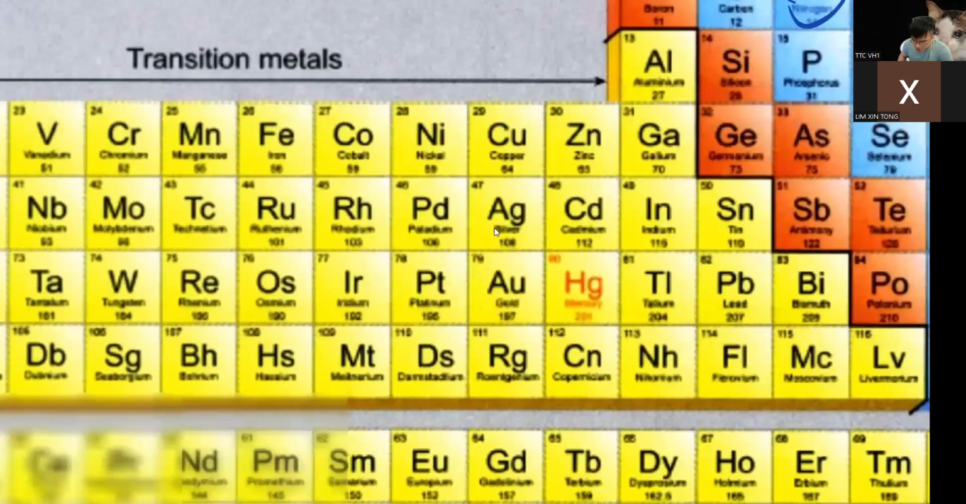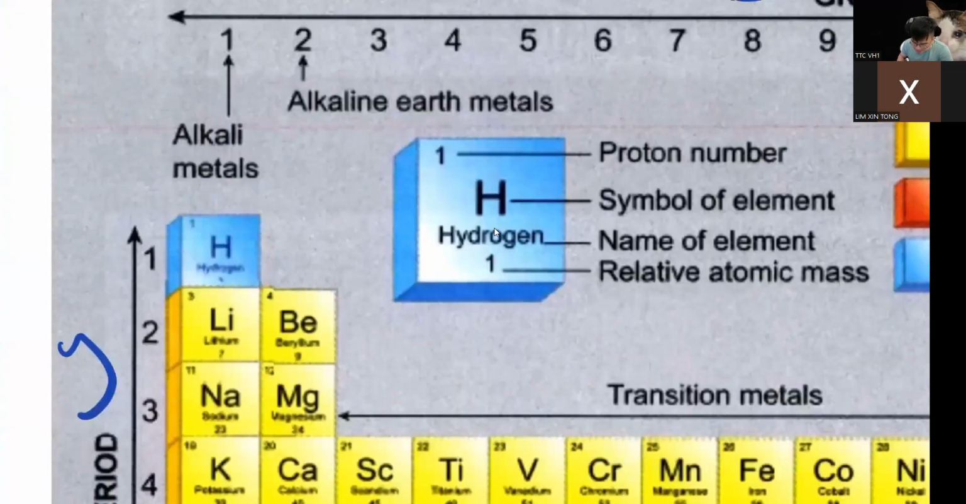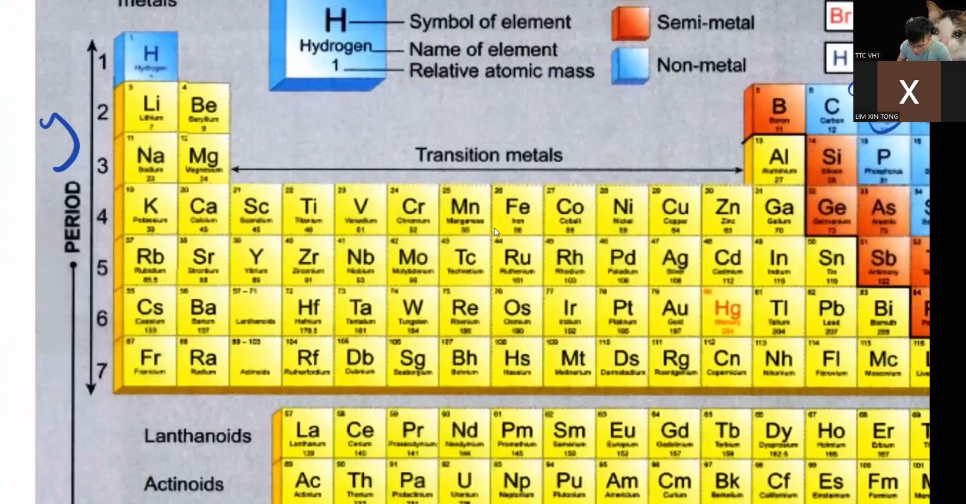What do I mean? Let's look at group one. In group one, we have hydrogen, lithium, sodium, Na is sodium, K is potassium, rubidium, cesium, francium. Which one have you seen before? Have you seen hydrogen before? Okay, hydrogen only. What will hydrogen do when you burn it?